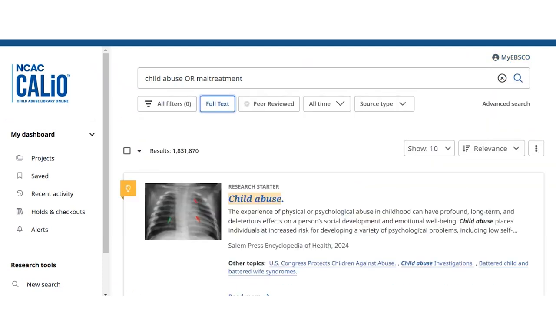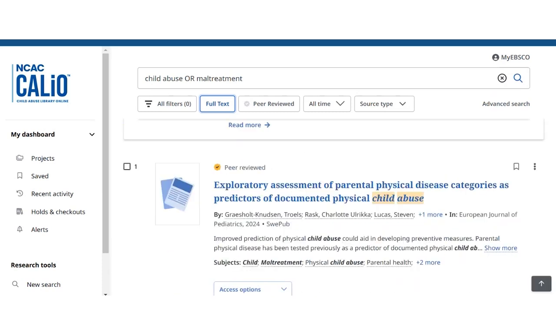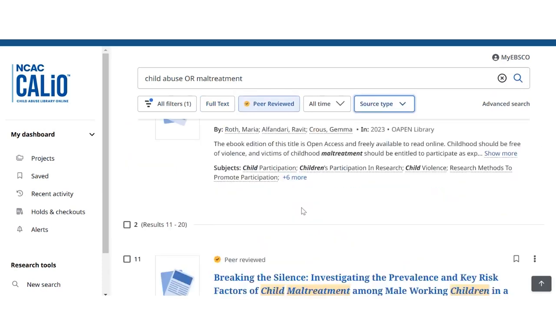Now, as EBSCO is our carrier for all of our databases, when you perform a search, it looks at all of EBSCO's databases. However, when EBSCO gives you the results, they are only going to allow you access to those subscriptions that Calio has. If that article does not have a blue access box, it means that Calio does not have access to that specific article.